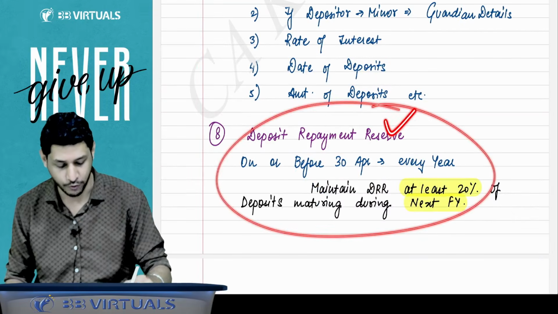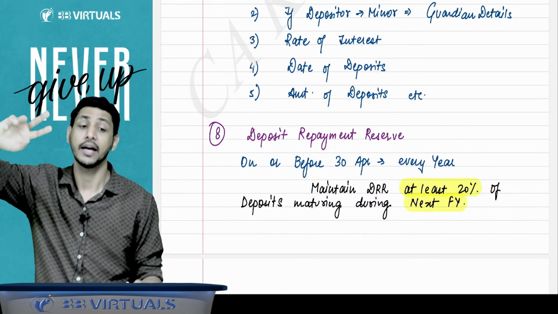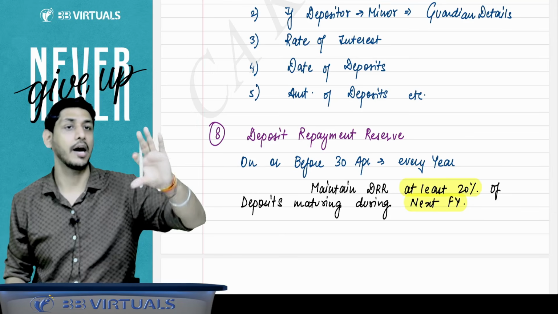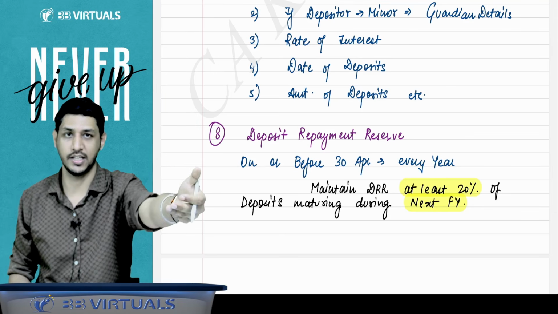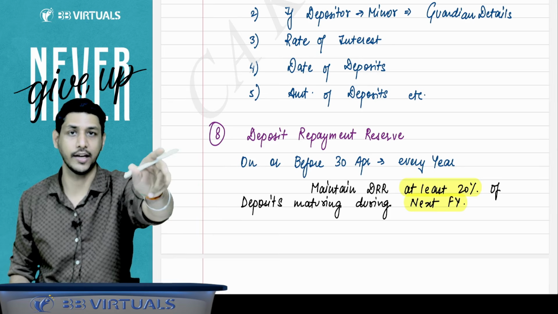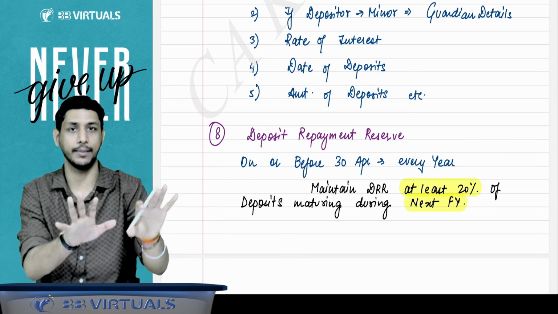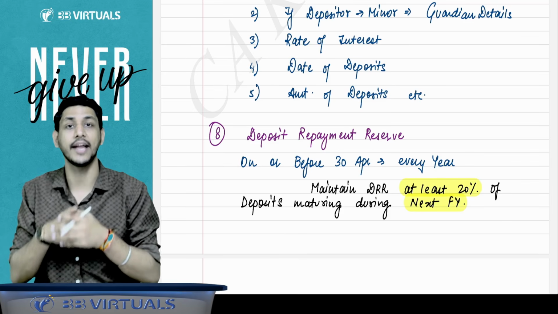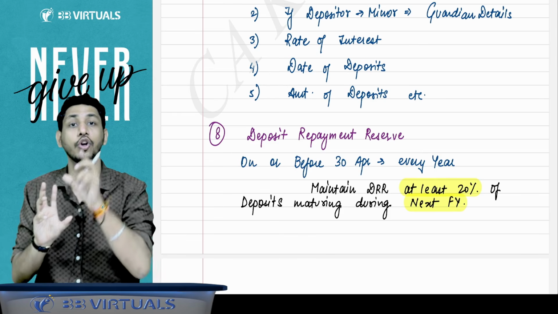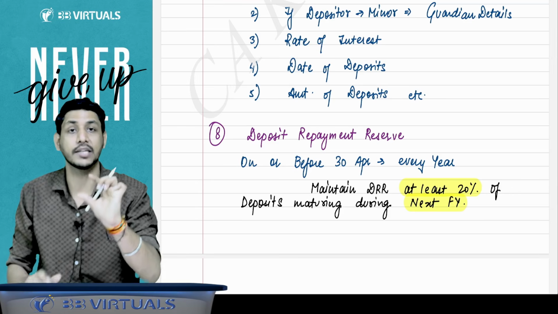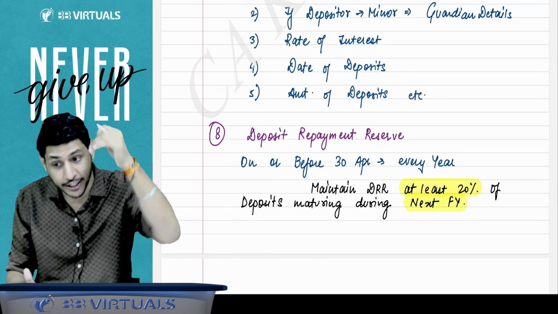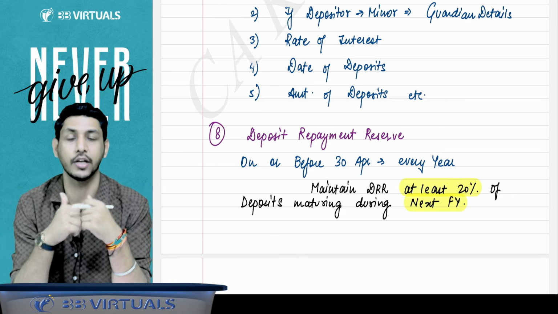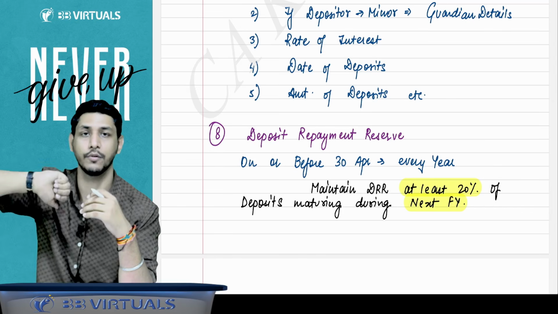Deposit repayment reserve, I have already told you that point, 20%. Now, one more point you have to add to that point: whatever the amount of deposits maturing in the next financial year, of that amount you have to calculate 20%, and at least that 20% you have to create as reserve in this year. But you should understand that your DRR should not be less than 20% of the amount of deposits maturing during this financial year. It means if in this financial year your deposits are maturing for a larger amount, for a higher amount.